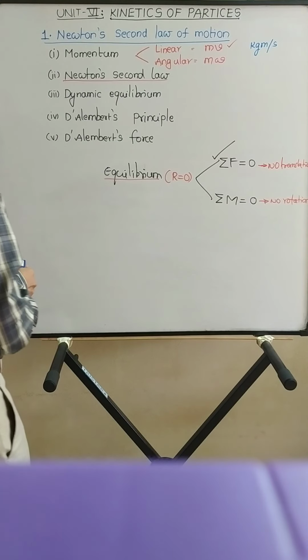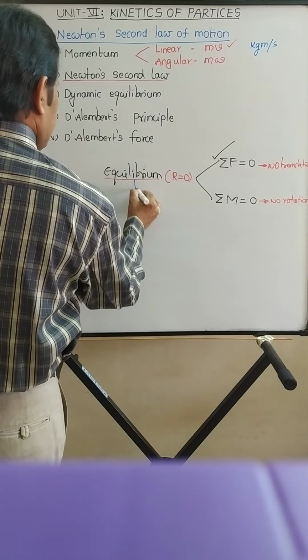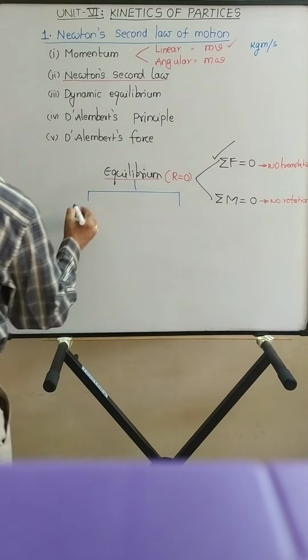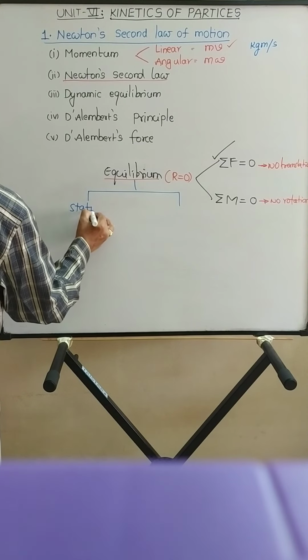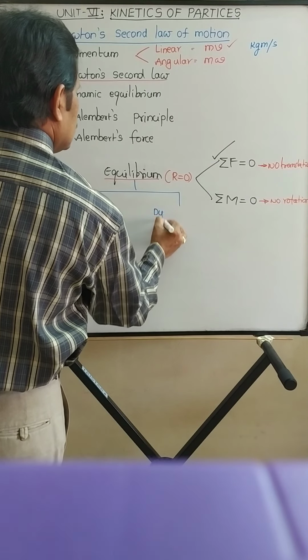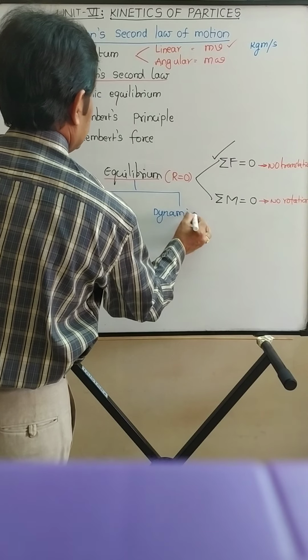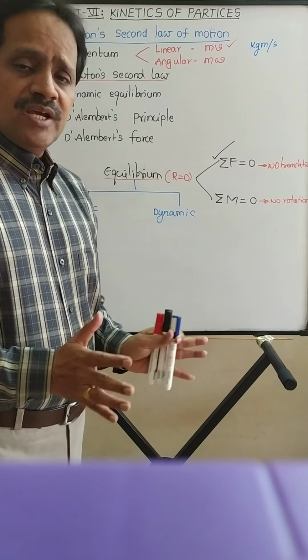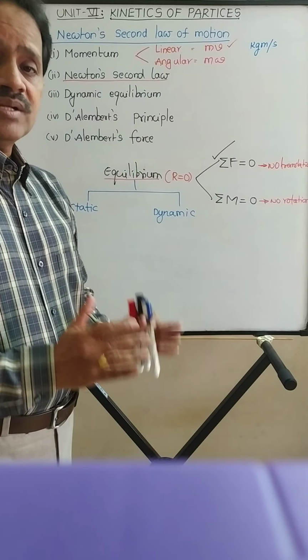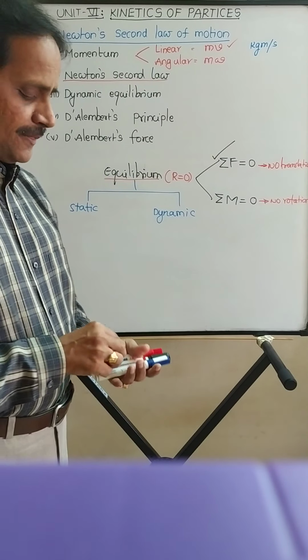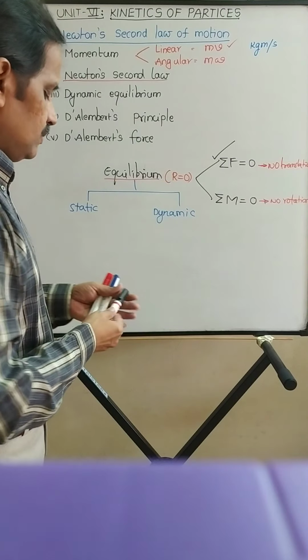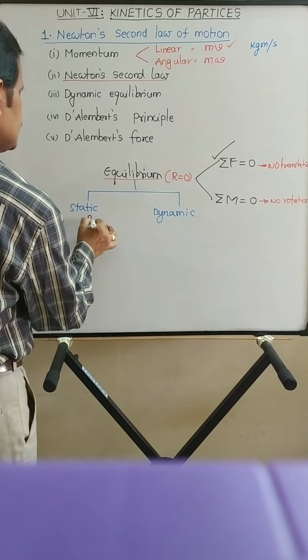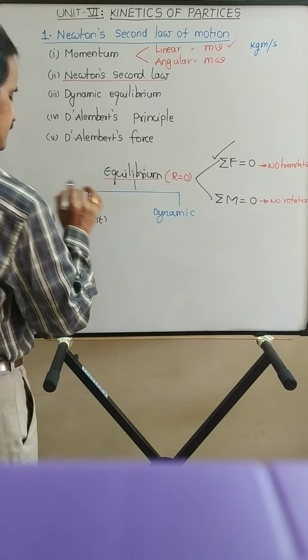There are two types of equilibrium: static equilibrium and dynamic equilibrium. Static equilibrium is the condition or the state of the body in which the resultant is 0 but the body is at rest.